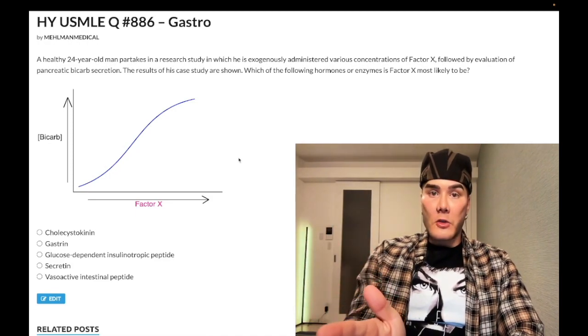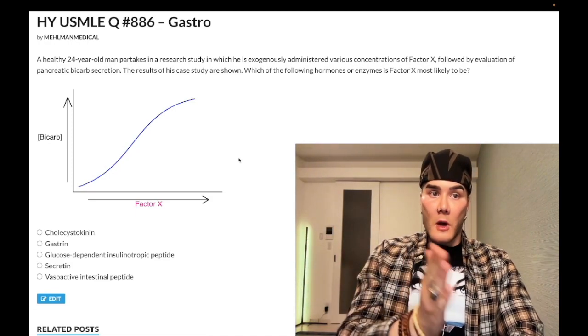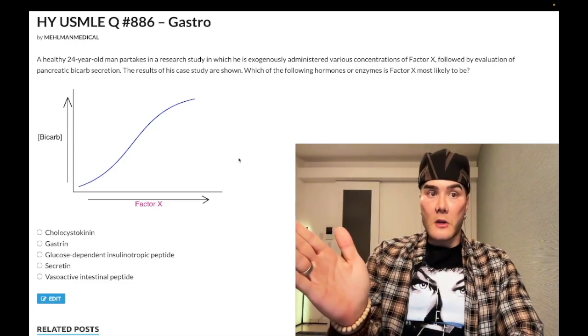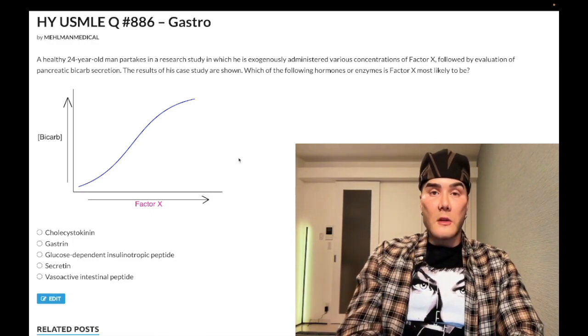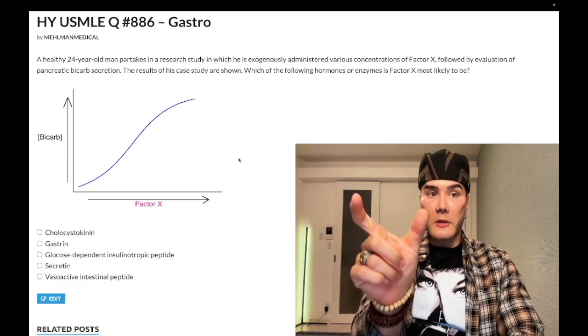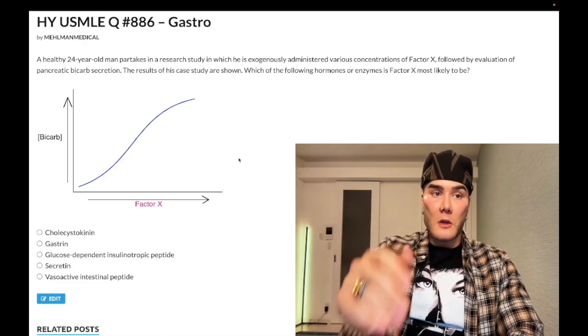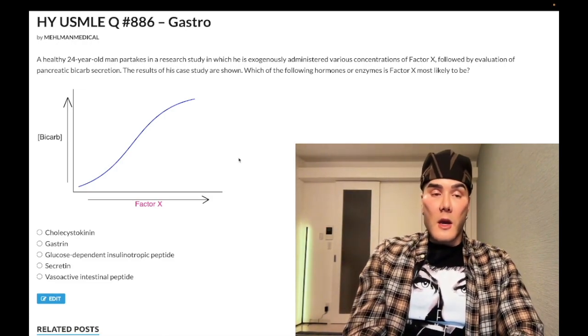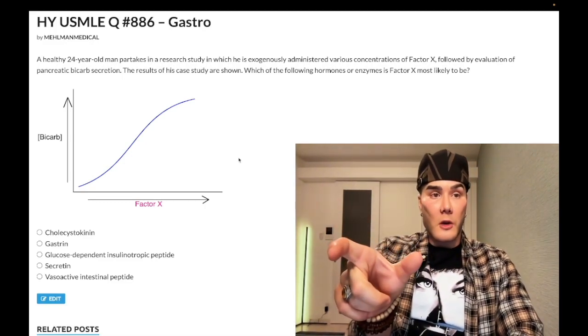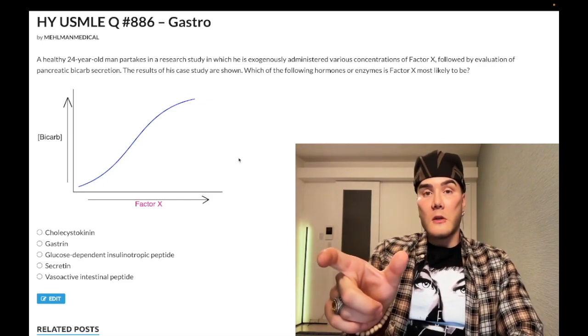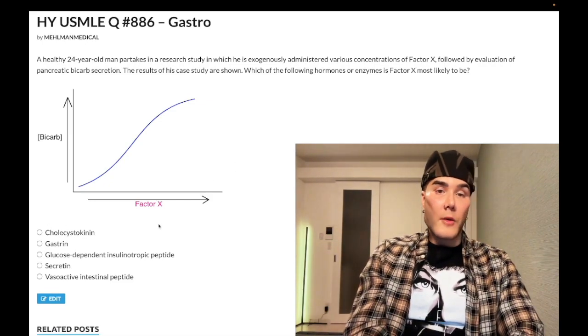So it's macronutrients, proteins, lipids, carbohydrates, and then the pancreas is going to secrete protease and lipases as a result. And one of the NBMEs wants you to know that CCK is secreted by enteroendocrine cells of the small bowel. That's, quote, the answer. Okay, so they give you an easy question about CCK. They ask which of the following cell types secretes it, and the answer is just enteroendocrine cells of the small bowel. Wrong answer.